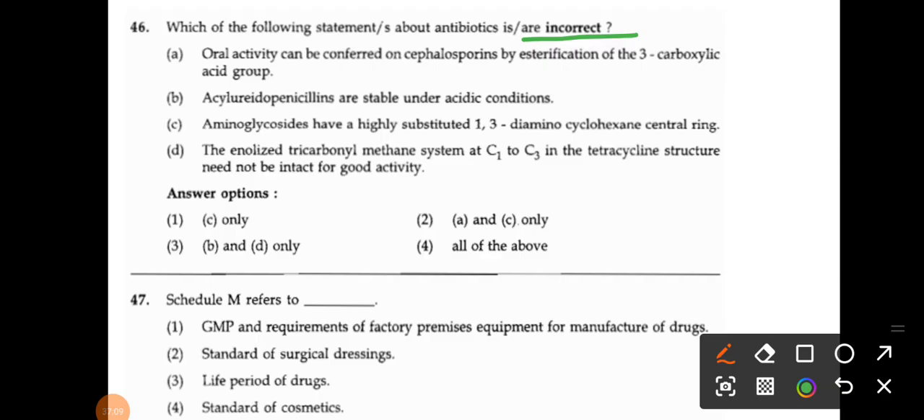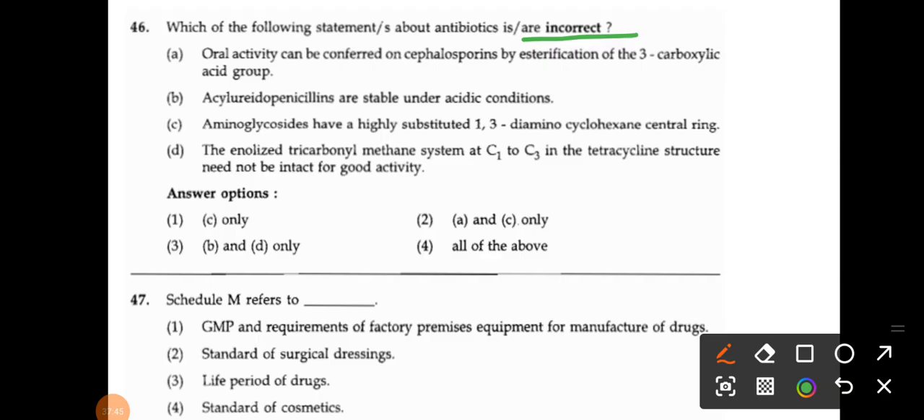And the last one, the enolized tricarbonyl methane system at C1 to C3 in the tetracycline structure need not be intact for good activity, right? So D is also incorrect, because that is important for activity. If you look at the structure of tetracyclines, classify all the tetracyclines according to their structures, like minocycline, oxytetracycline, chlortetracycline. Definitely you will get the idea of the SAR. This question is very important and very interesting from structural activity relationship.